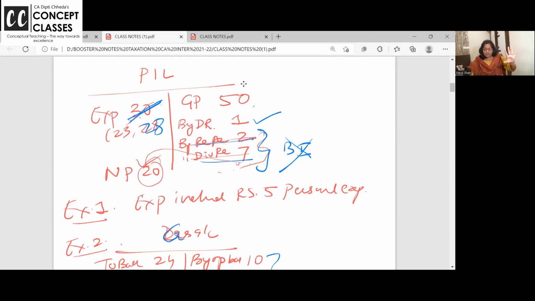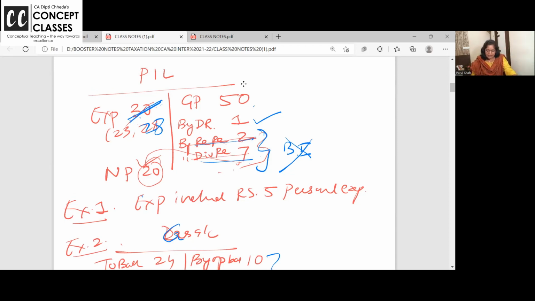Now I say, dear students, in the 30 expenses, 5 rupees school fees paid for son is debited, a personal expense. 8 rupees car purchased for housewife is debited. So can I debit my personal expenses or capital expense in the 30 rupees? Answer is no. Who said that? Business entity concept in accounts.